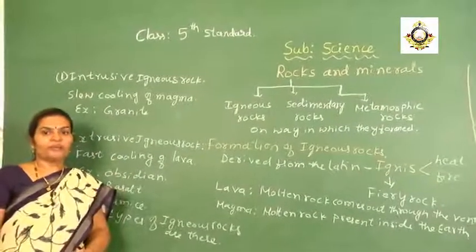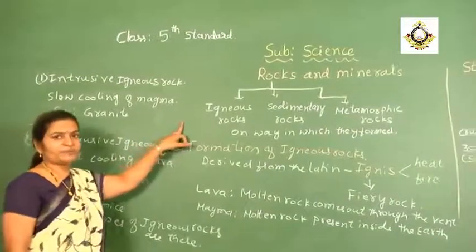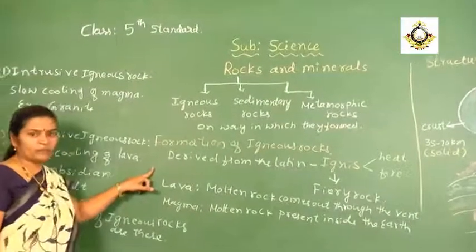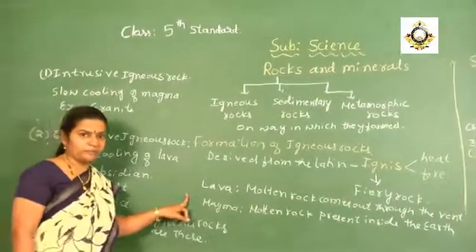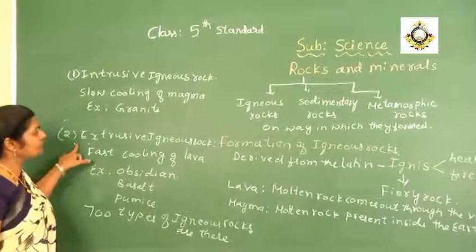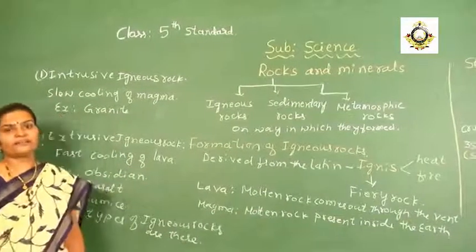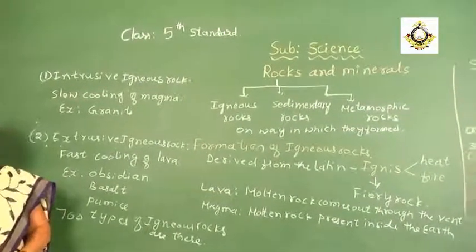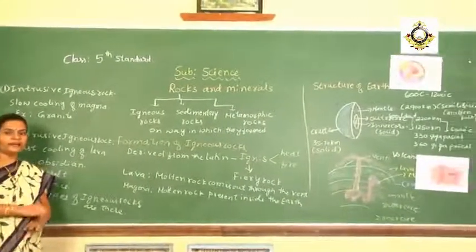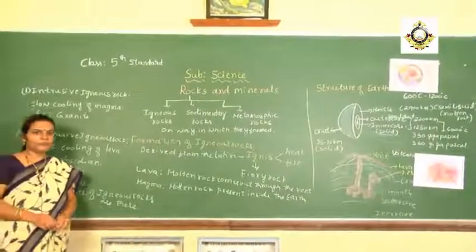Thank you children. We have to learn all these different types of rocks, the three types of rock, then the definition of lava, the definition of magma, and what intrusive and extrusive igneous rocks are. These definitions you have to learn. They are in the study material that I have given you. Use that study material, write down the answers for these questions, and learn them well. Thank you children.